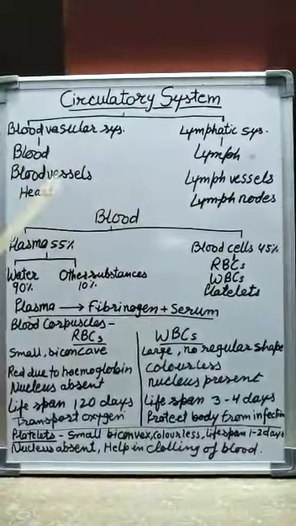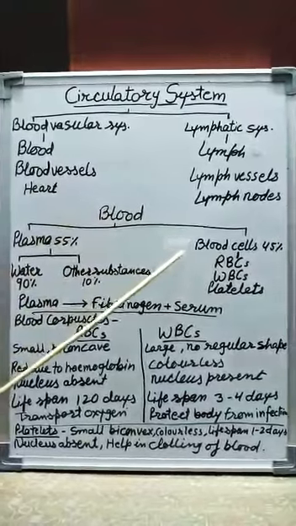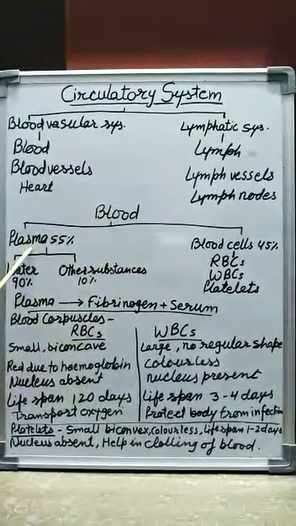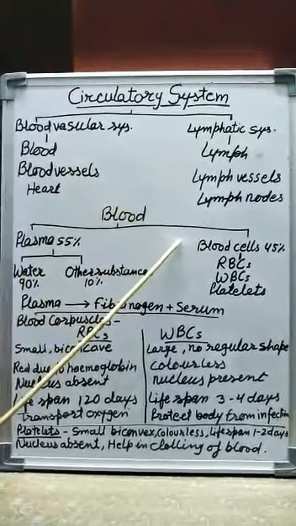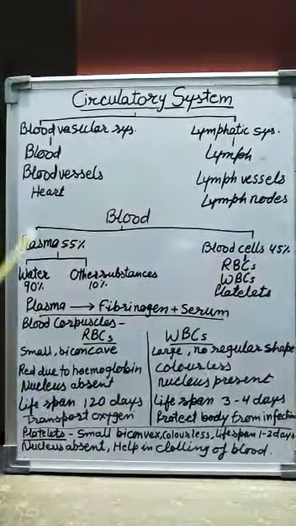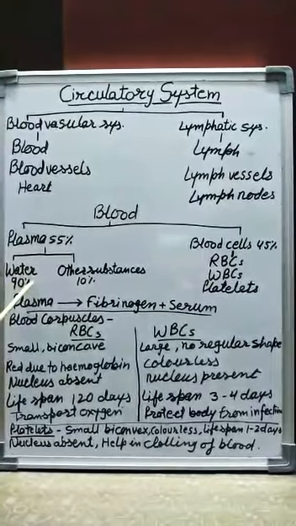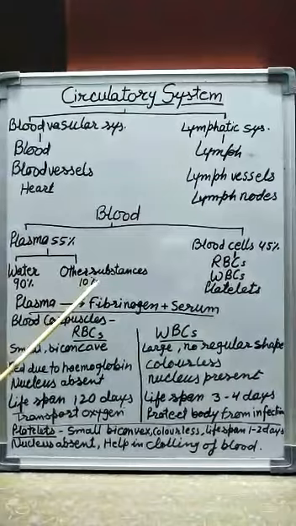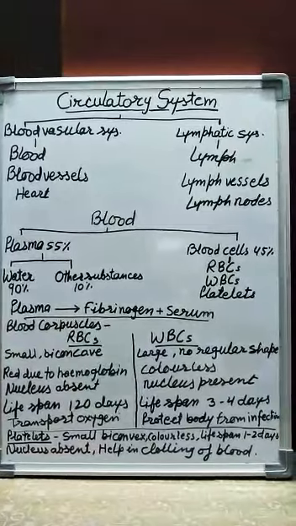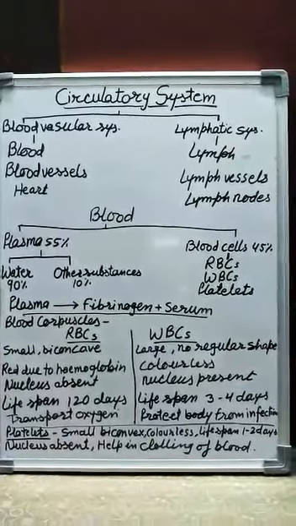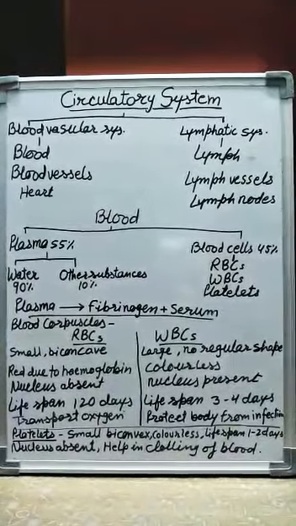Now let us discuss about blood. Blood has two components, plasma and blood cells. Plasma forms about 55% of blood and blood cells form about 45%. Out of this 55% plasma, water is 90% and other substances are 10%. These other substances include salts, hormones, minerals, vitamins, protein, carbohydrates, waste material, etc.